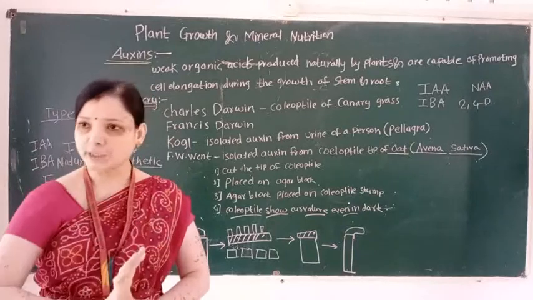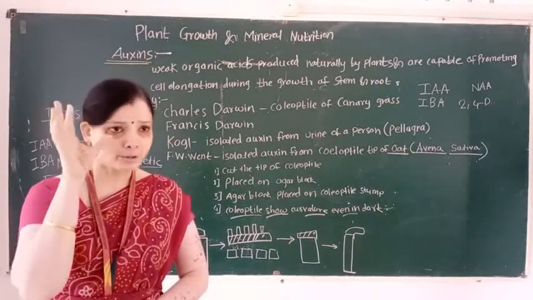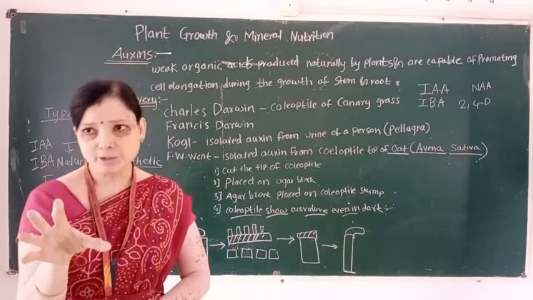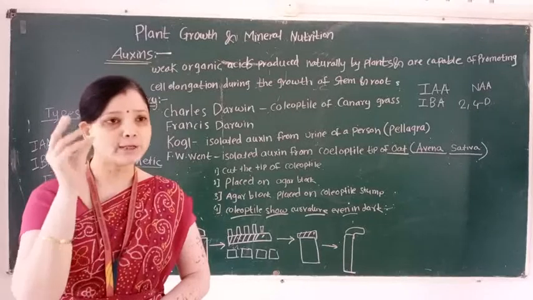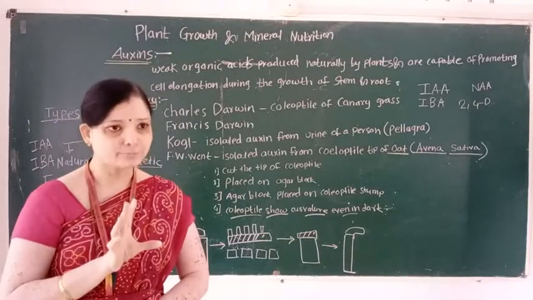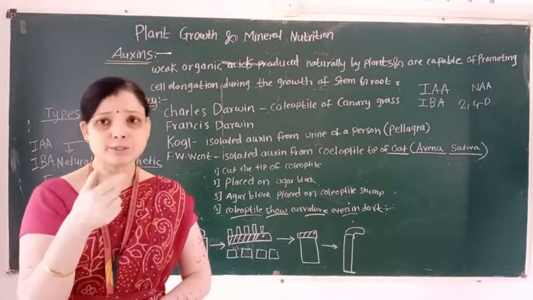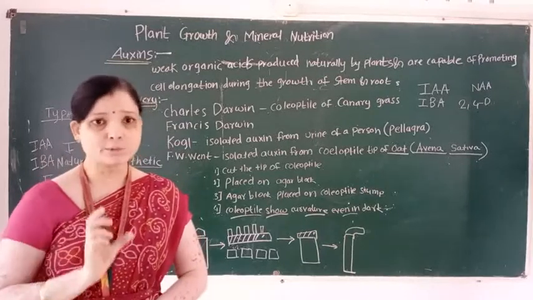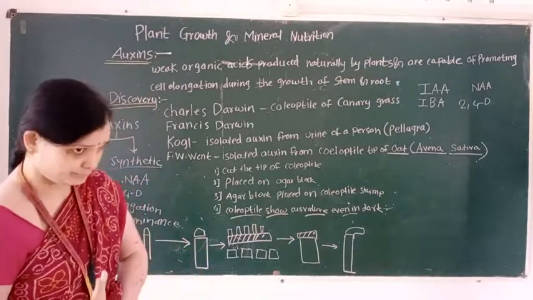This phenomenon is called phototropism. During the Avena curvature test, he concluded about the bending of the coleoptile of the oat seedling. And first auxins were isolated from human urine.